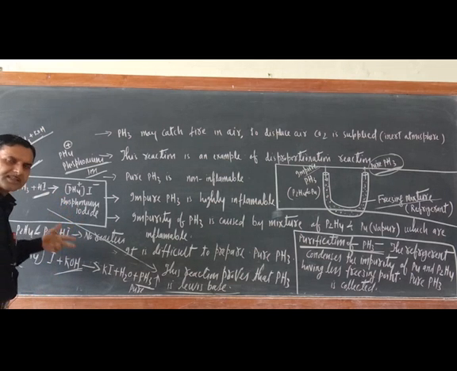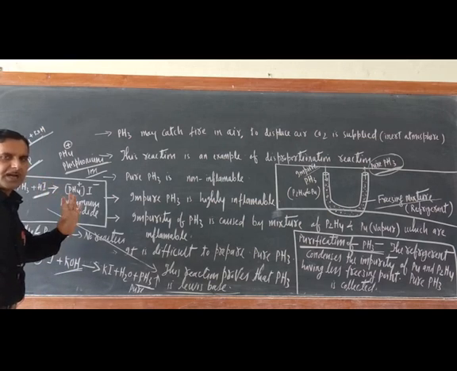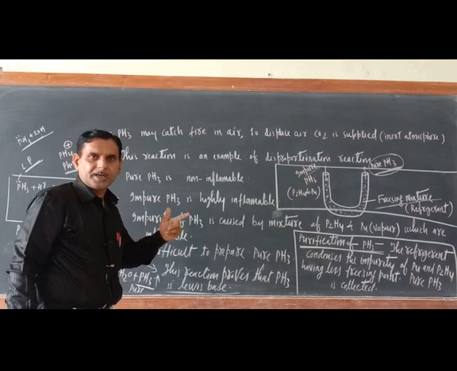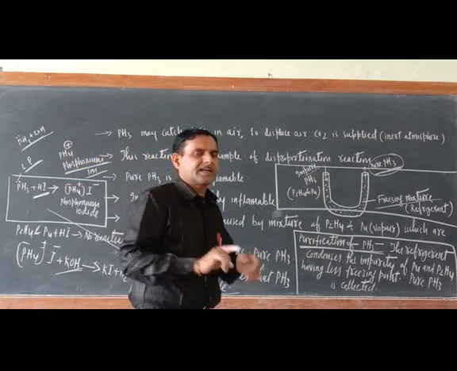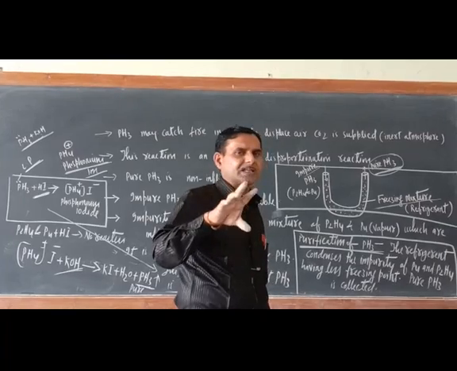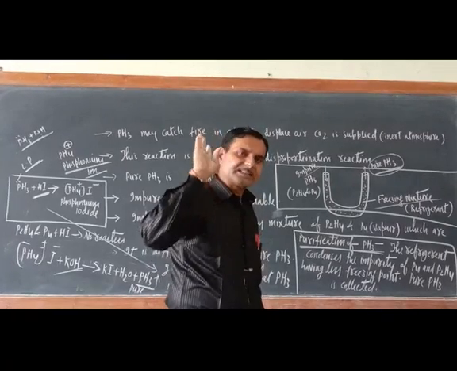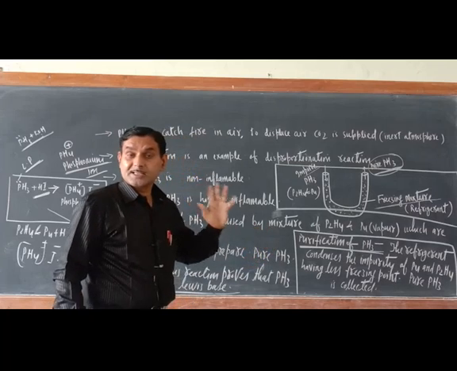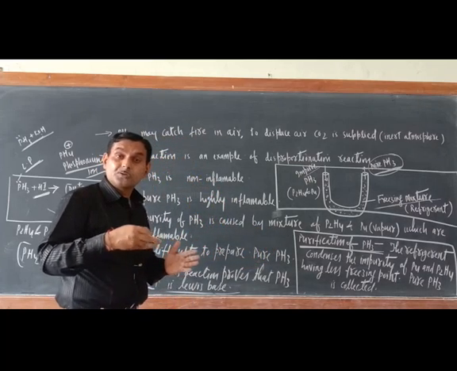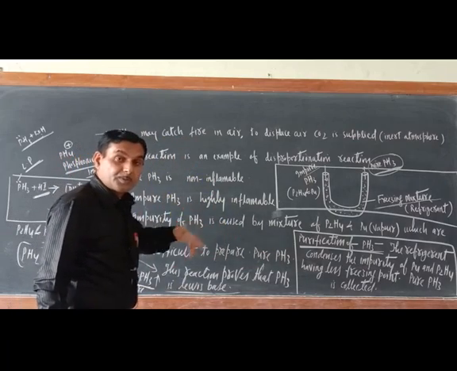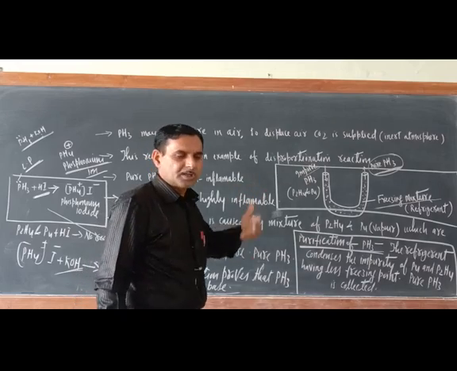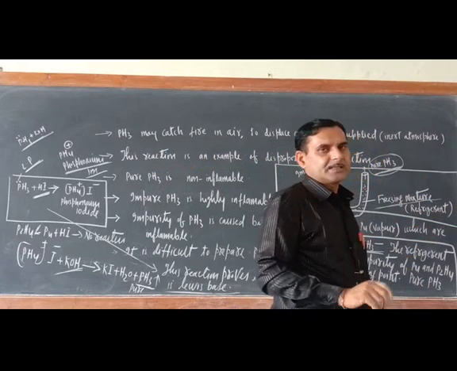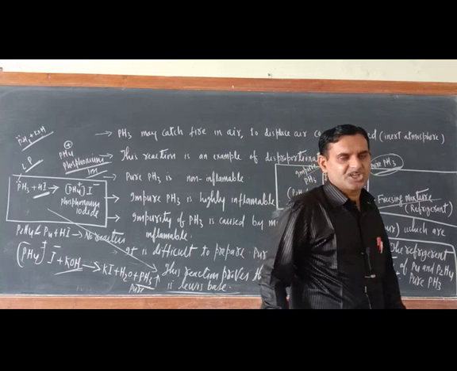Now you may raise a question: sir, you could have taken NaOH also. So try to understand, NaOH is highly corrosive. You know the basic character. NaOH is highly corrosive. KOH is also corrosive, but it is softly corrosive, and it is less caustic. Less caustic means it does not produce a burning sensation. NaOH produces a highly burning sensation. Because of these two reasons, we are using KOH. In this way, you have got the pure PH3.